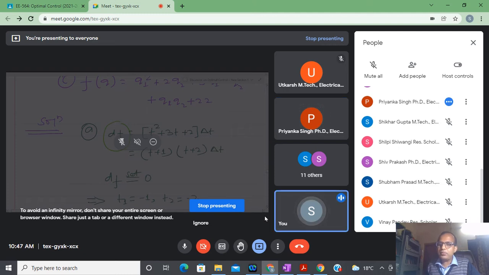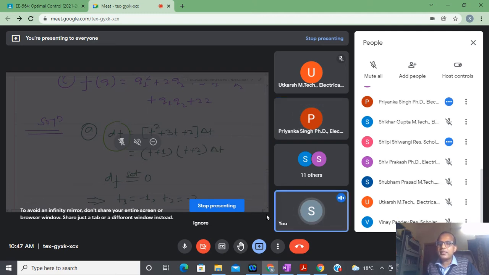In this way we proceed, and how do we tell whether that is maxima or minima? Sir, there is another criterion. If the value is negative... Priyanka, you are not telling correctly.